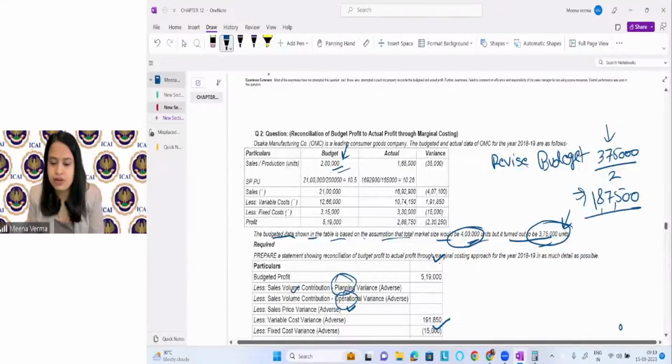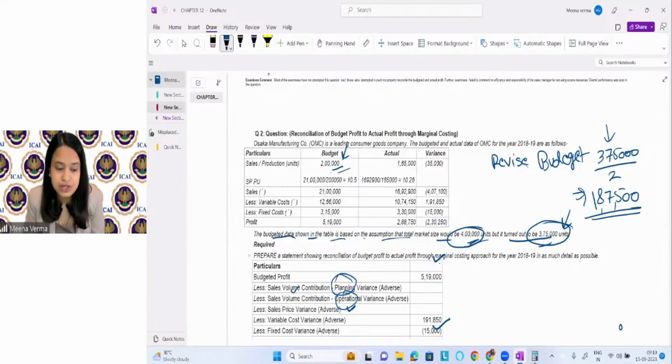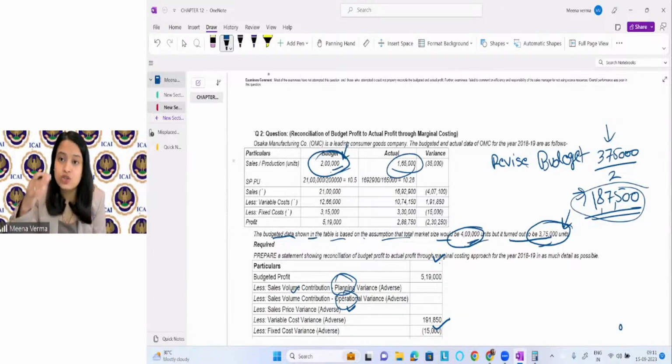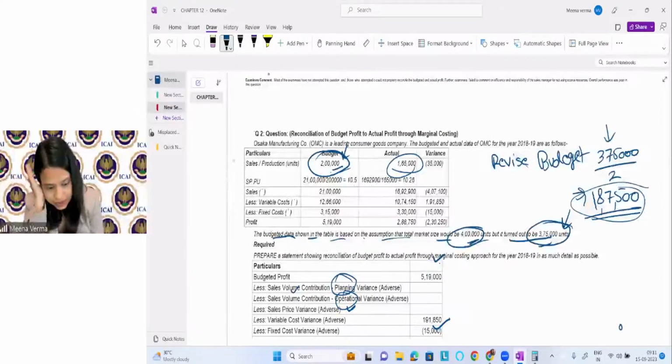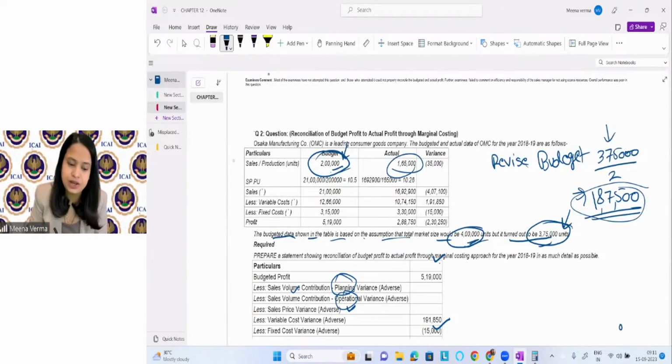This is coming, right? Revised budget. Now, what do you have to do? You know the budget standard quantity sold. You know what is the revised budget quantity sold. What is the actual quantity sold. So now for the quantity, you can find the planning variances and you can find the operational variances, right? And for the price variances, they have taken the sum. Okay, sum of planning and operational variances. Let's do this.